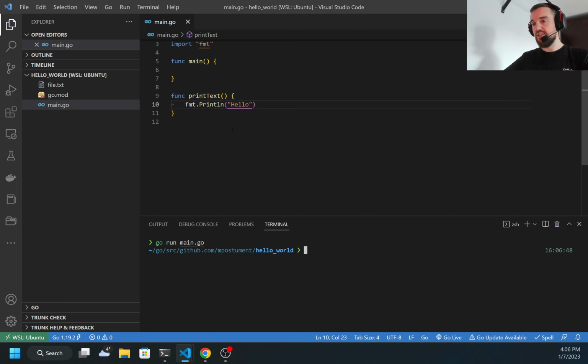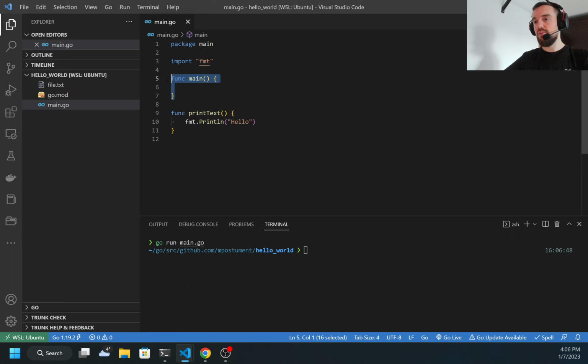And I got nothing, because my function is not executed. When I run the program, the main function is executed and this one never is. So if I want to run my function, I need to call it inside of main. Now, once I run, I got hello. But this is not very useful.